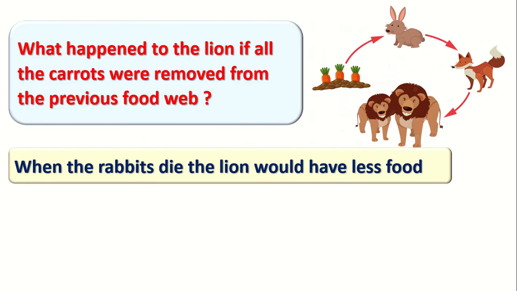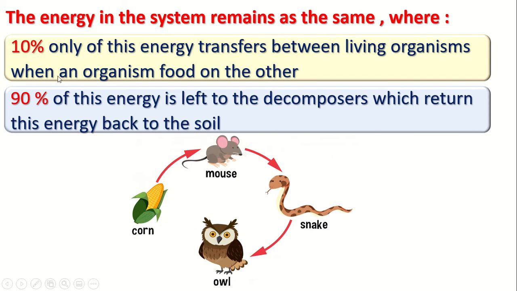Okay, what about the 90%? The 90% of this energy will be left to the decomposers because when the animal dies, the 90% will return back to the soil. So only 10% transfers between living organisms when they eat each other, and the 90% will return to the soil by the help of what?